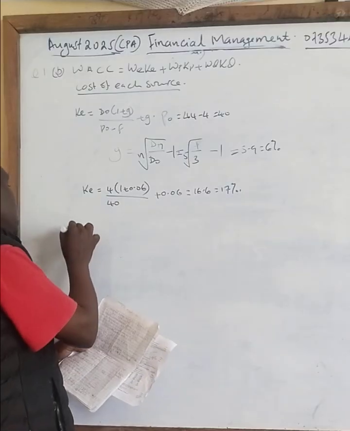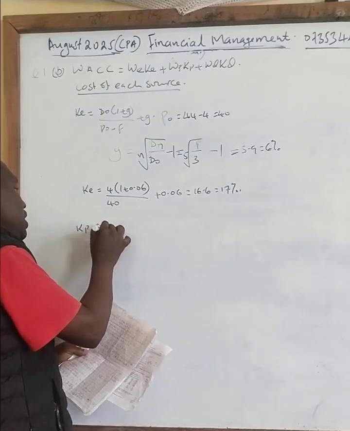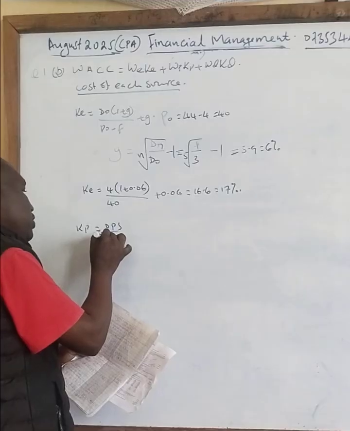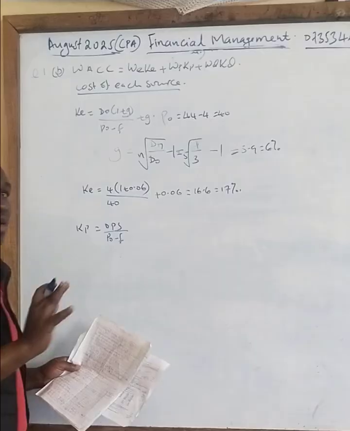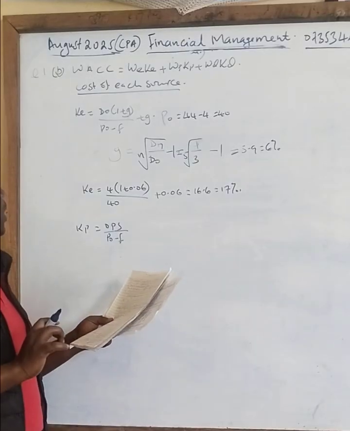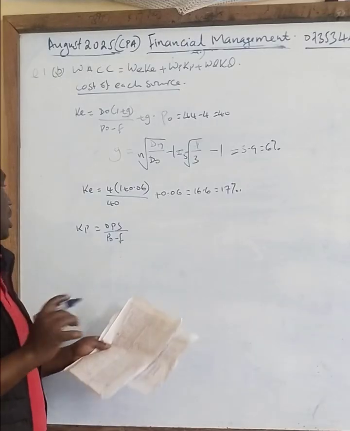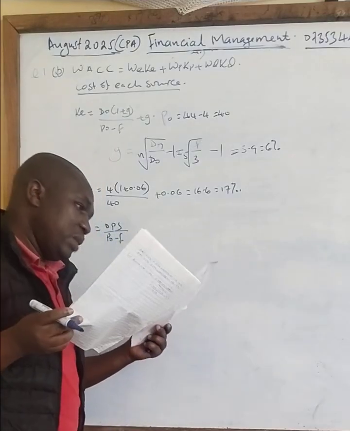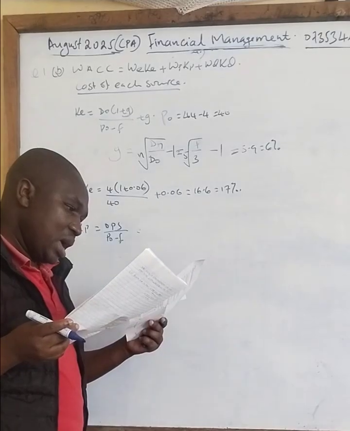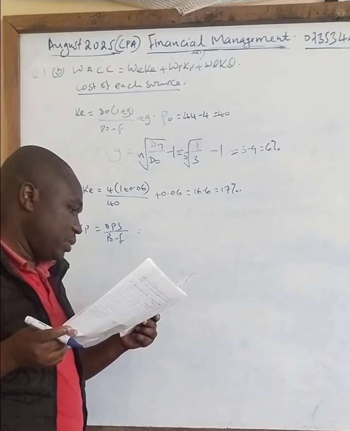Then you go to cost of preference. Cost of preference is given by DPS over market value, P0 minus F. I'm bringing F because that is the flotation cost, which is going to affect our part C. Now, in this case, DPS is what you have been told for the preference, which is 10%.